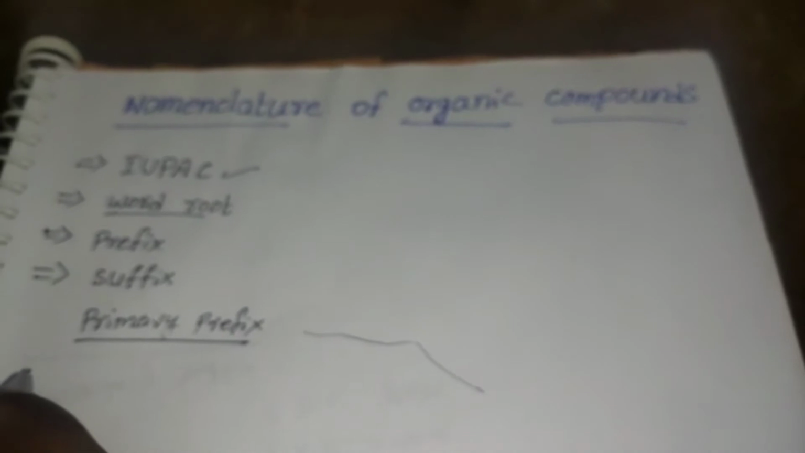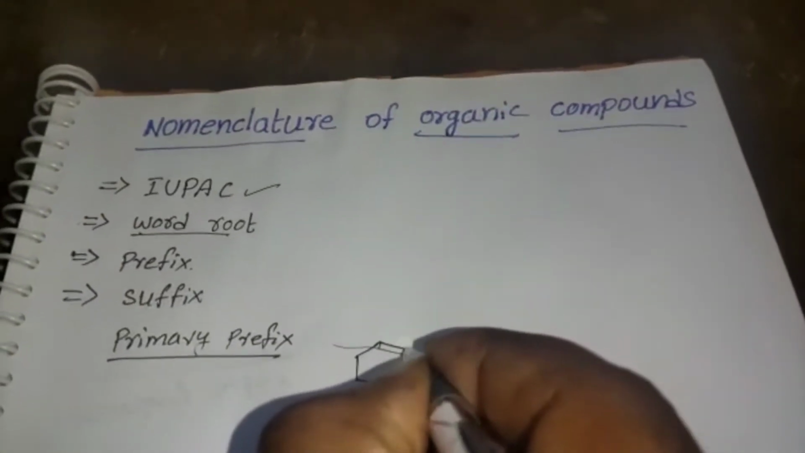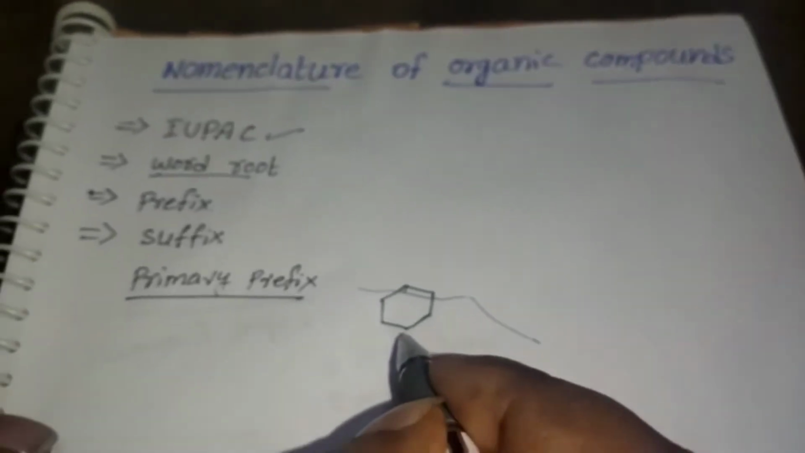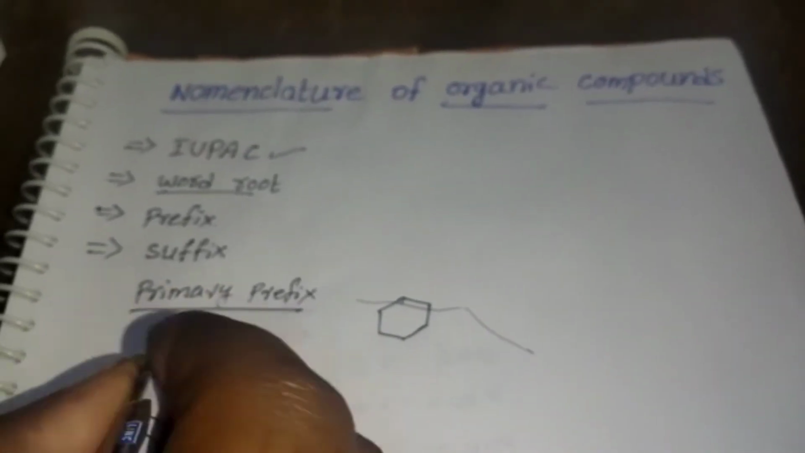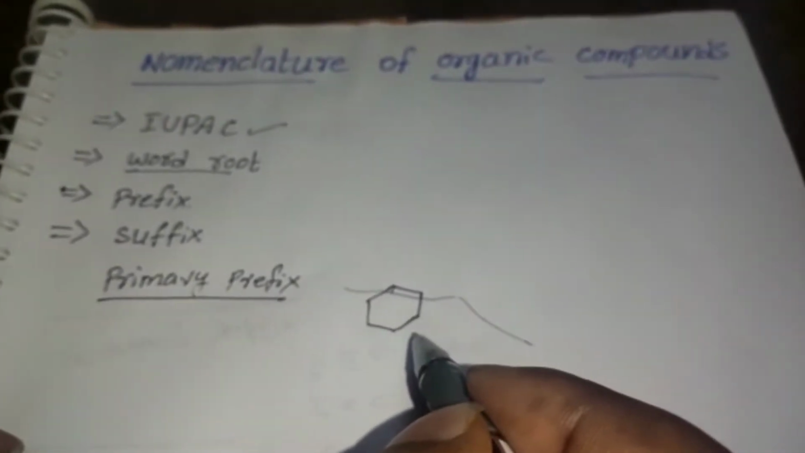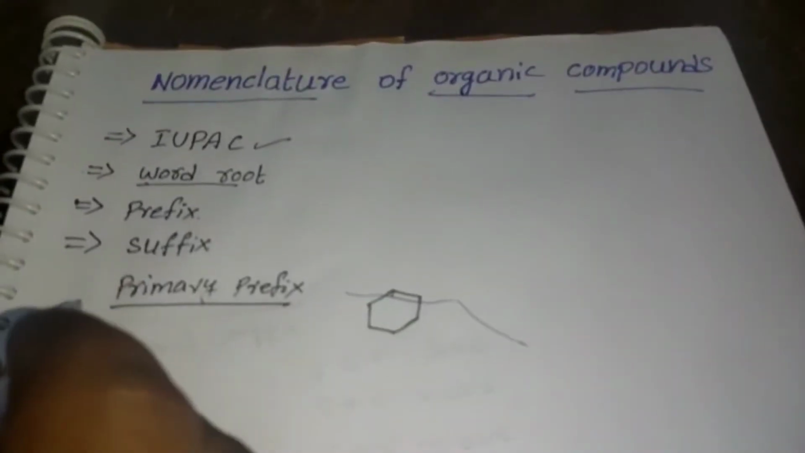So what is the primary prefix? The primary prefix just tells about the cyclic compounds in a given structure. If any cyclic compound is present in the given structure, at that time we use the primary prefix. In case there is an absence of a cyclic compound, there is no need to discuss this part.